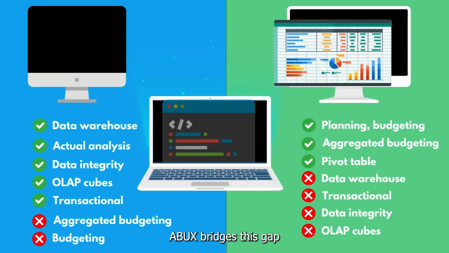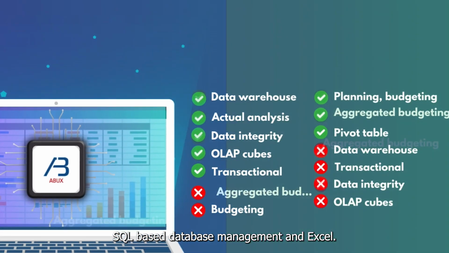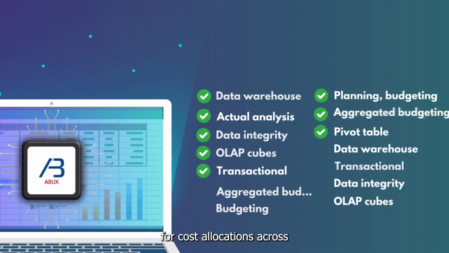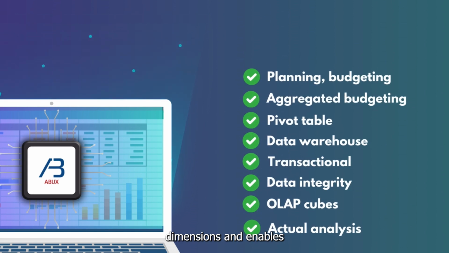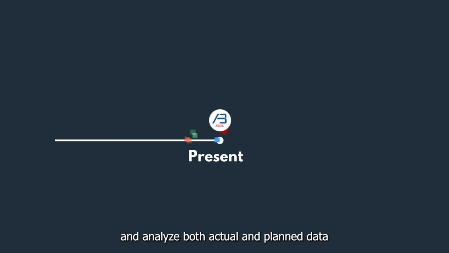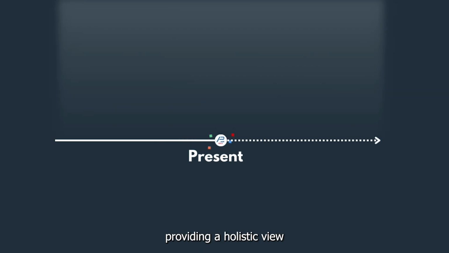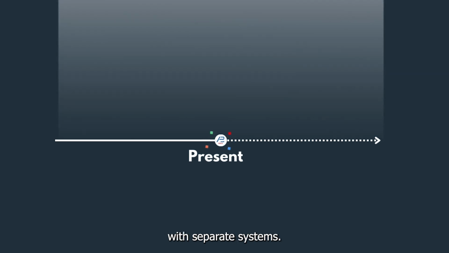ABUX bridges this gap by integrating the capabilities of both SQL-based database management and Excel. It provides the capability for cost allocations across dimensions and enables product-level cost planning. ABUX allows users to access and analyze both actual and planned data within a single interface, providing a holistic view that was previously unattainable with separate systems.